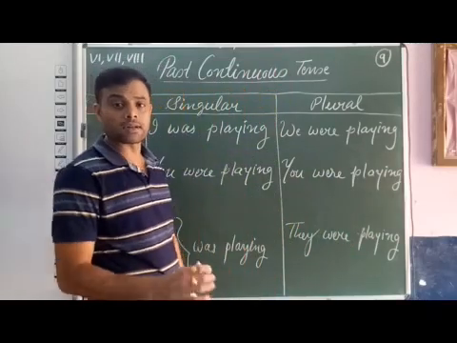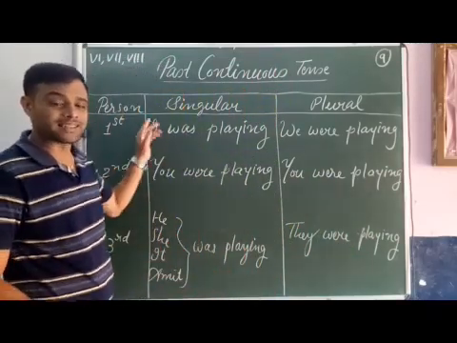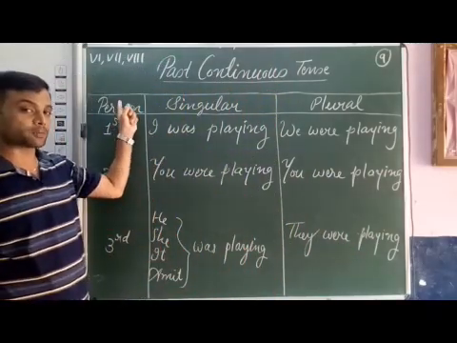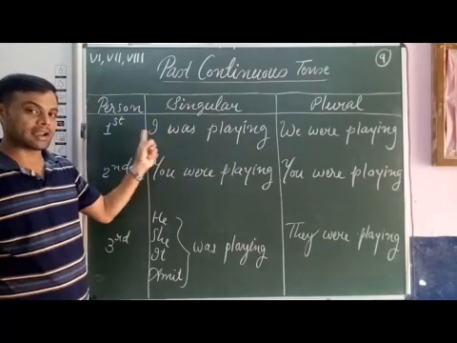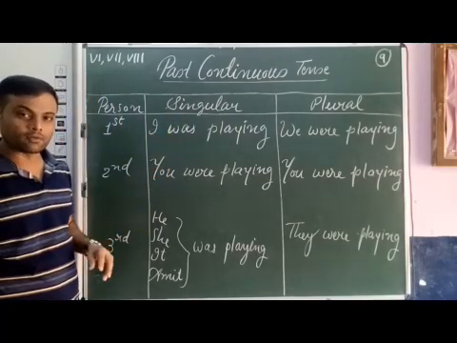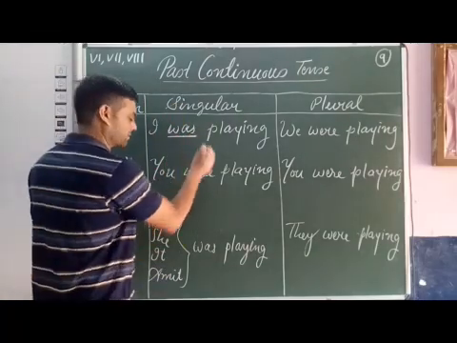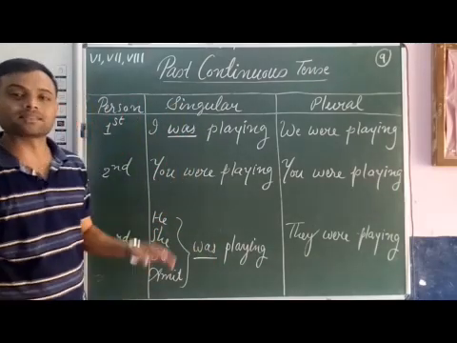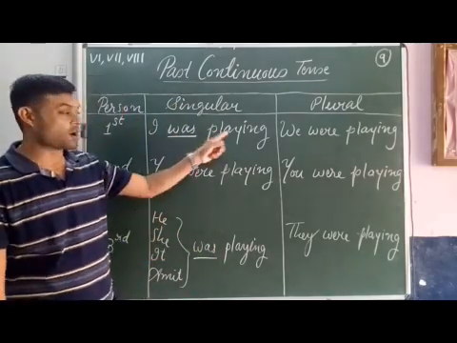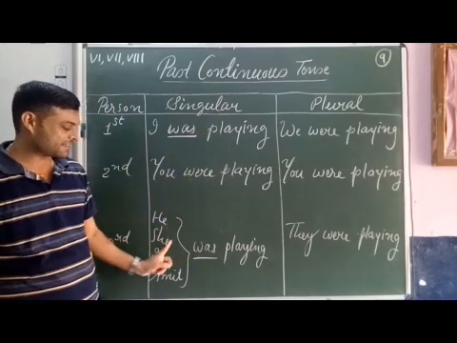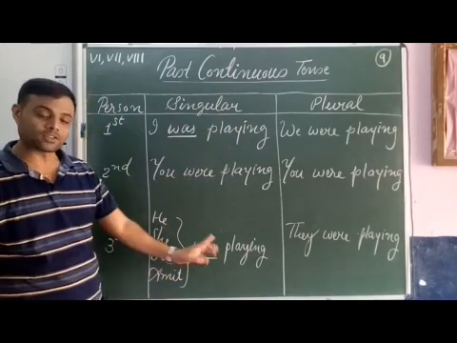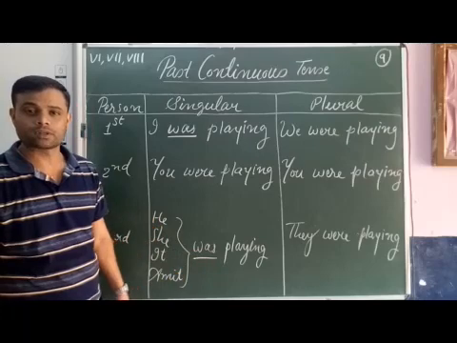So remember, with first person singular and the third person singular, we use helping verb was. You can see in the table. I was playing, he was playing, she was playing, it was playing, Amit was playing.